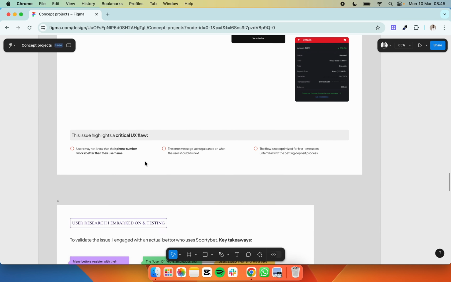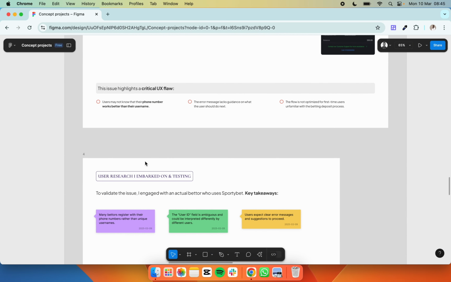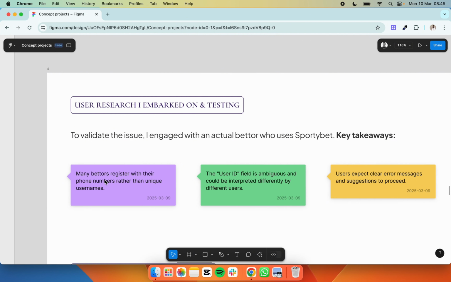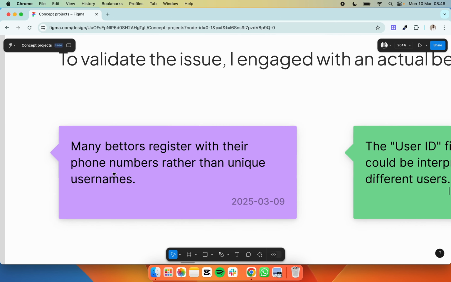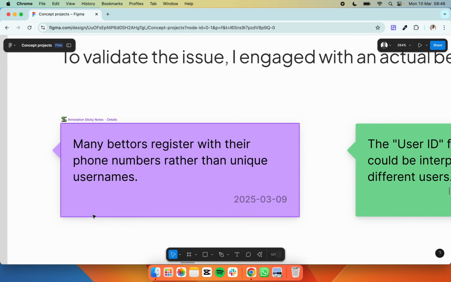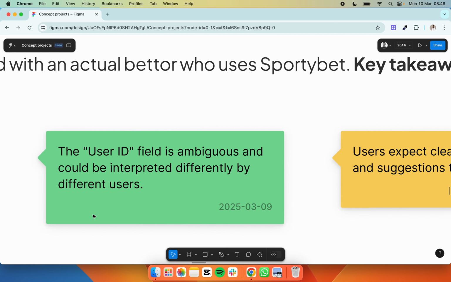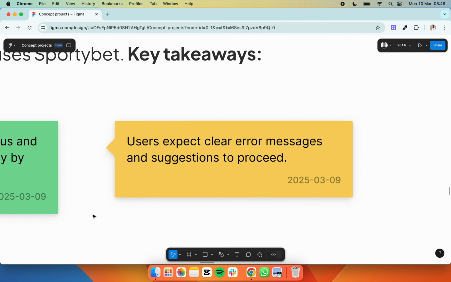These flows are what I looked into, and I tried to give a proper solution. So here's my research. To validate the issue, I engaged with an actual bettor who uses Sportybet. The key takeaways are: first, many bettors register with their phone numbers rather than a unique username. Second, the user ID field is ambiguous and could be interpreted differently by different users. Third, users expect clear error messages and suggestions to proceed.